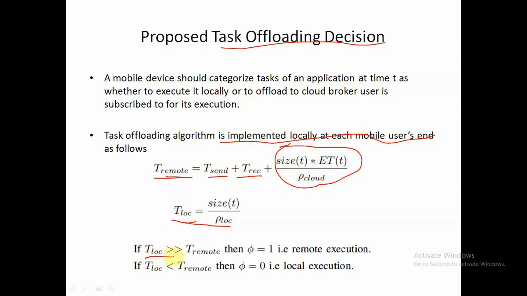So if T local is much higher than T remote, that means the amount of time required locally is very high, then it is better if we offload the task. Otherwise the task should be executed locally.